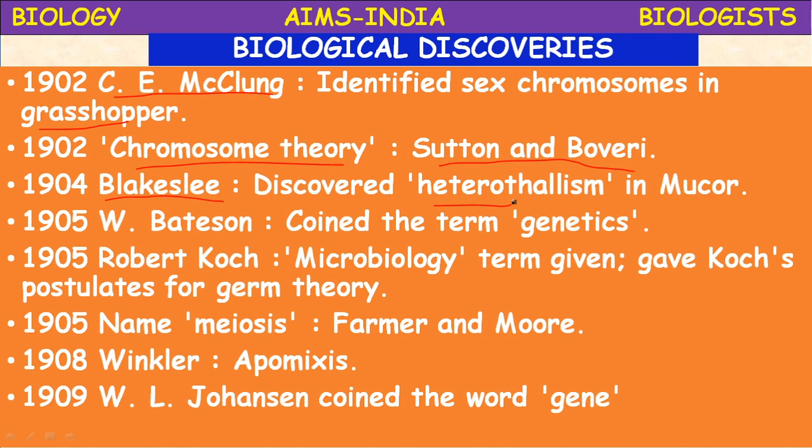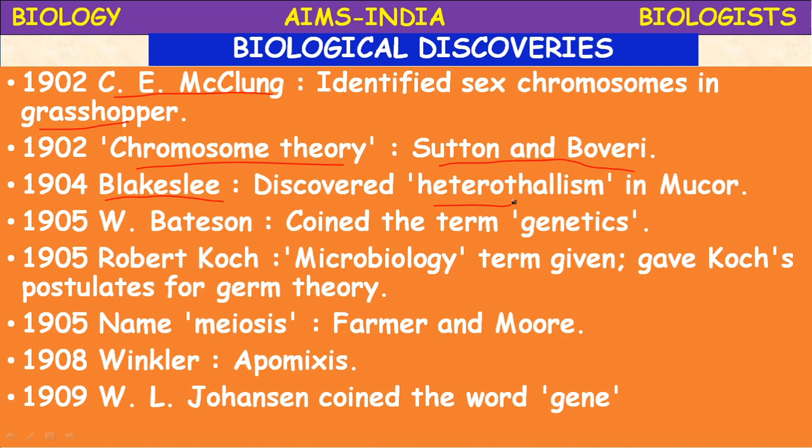What does heterothallism mean? Heterothallic species have different individuals.